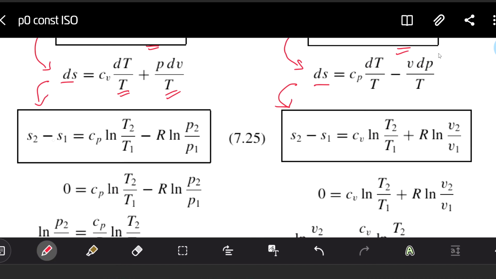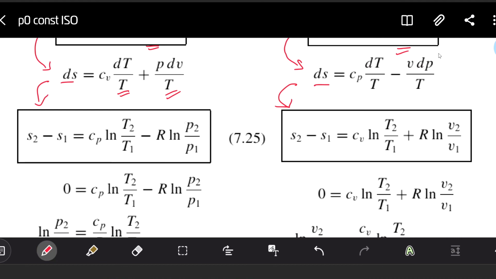Entropy can only increase, and so this difference is a positive value. It will be equal to a difference of these two parts: the specific heat at constant pressure times the logarithm of the ratio of temperatures at point 2 and point 1, minus the gas constant times the logarithm of the ratio of pressures between point 2 and point 1.